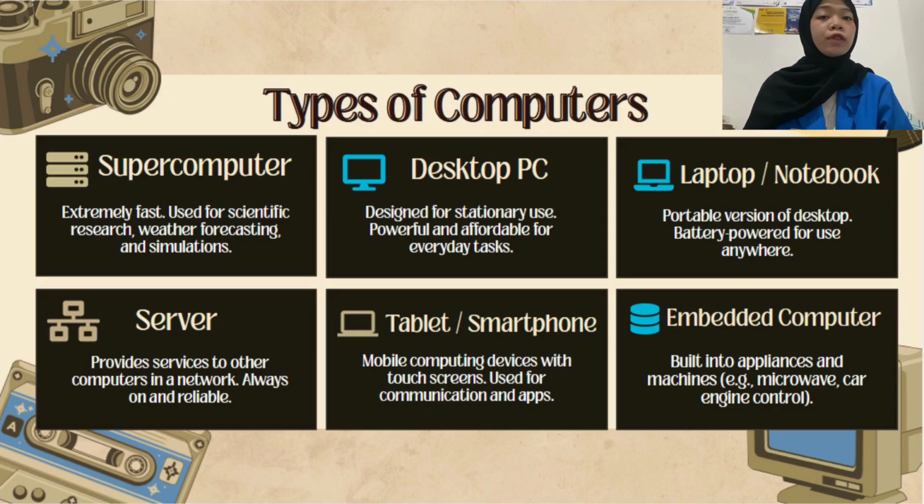Tablets and smartphones. These are mobile computing devices with touchscreens. They are the most common computers in everyday life today. 6. Embedded computers. These are computers built inside other devices, like the computer inside your microwave, your car's engine control system, or a smart TV. You don't see them, but they are everywhere.